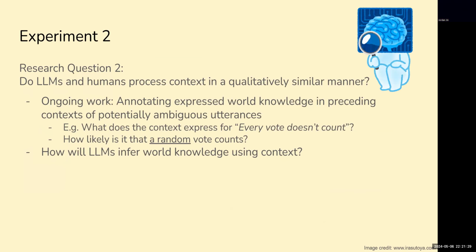In our next experiment, we want to know whether humans and LLMs make similar judgments because both process context similarly. To do so, we'll see if humans and LLMs interpret similar knowledge from the context preceding an ambiguous sentence.